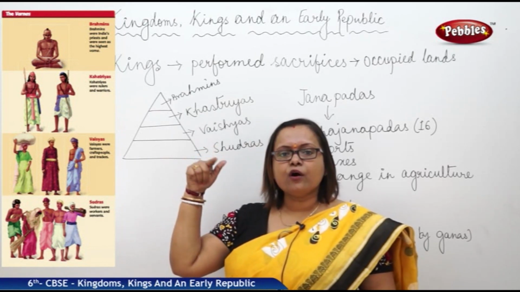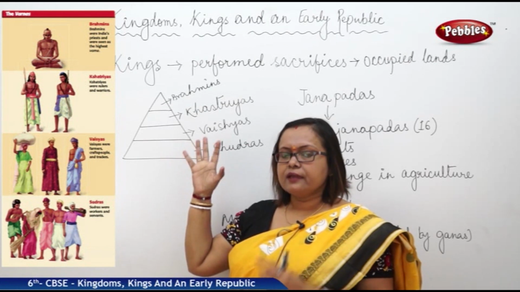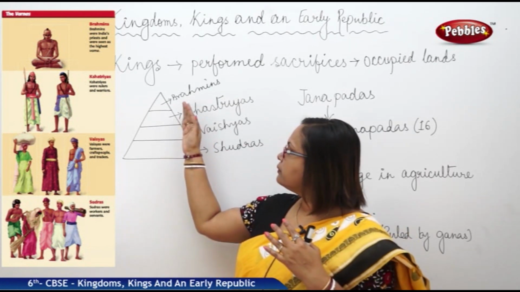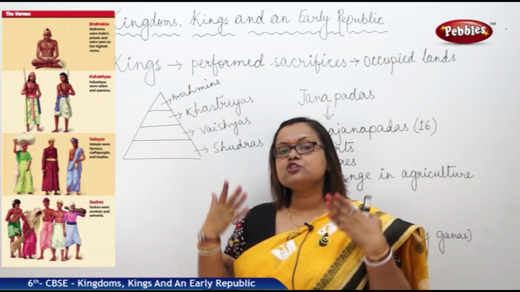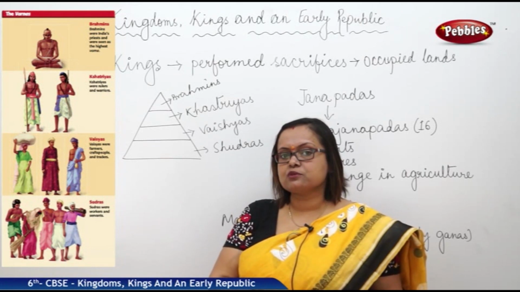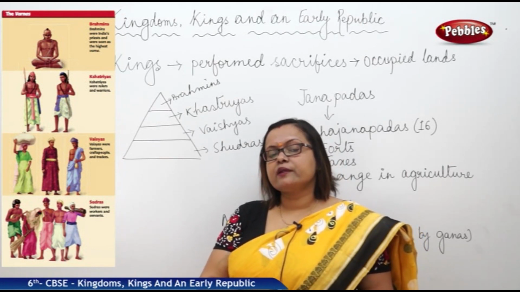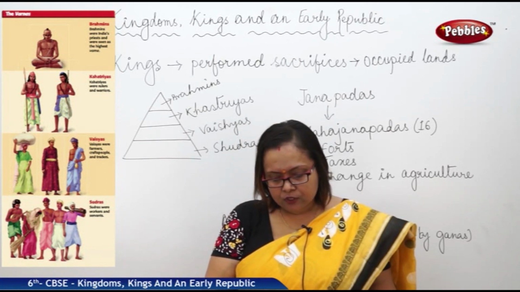For all these types of political discussion, the king used to get suggestions from the Brahmins, as they were given a special place in the society. So, Brahmins were given the topmost position in the social pyramid structure.